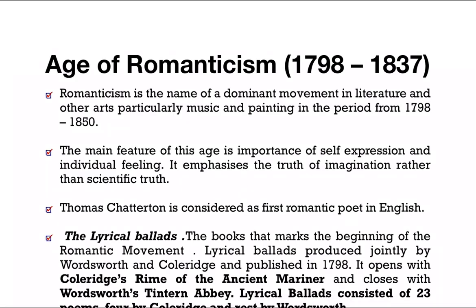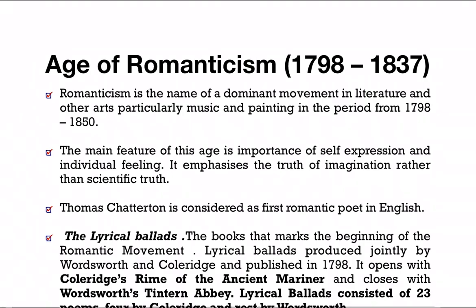Today we'll start one of the most important topics for the EMRS PGT examination. So हम लोग romantic age के बारे में देखेंगे और the most important figures of romantic age that we will discuss slowly. So in this video today we'll see the significance of romantic period as well as one of the most important romantic period poets, that is William Blake. So you will learn it.